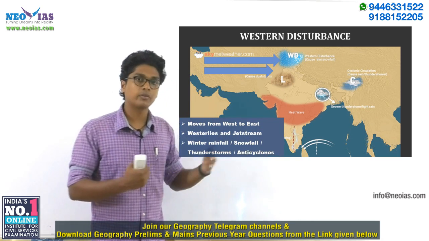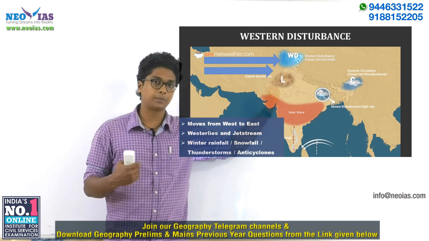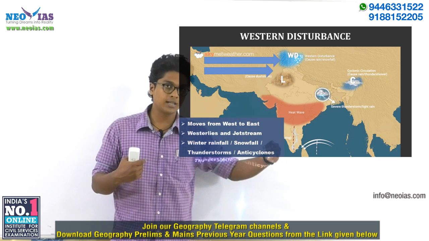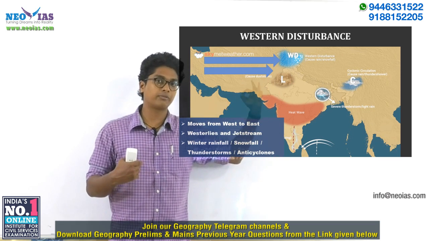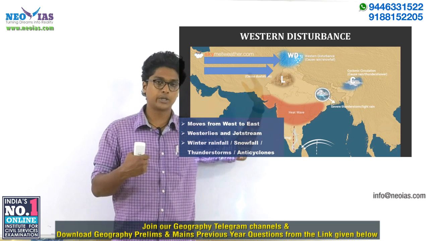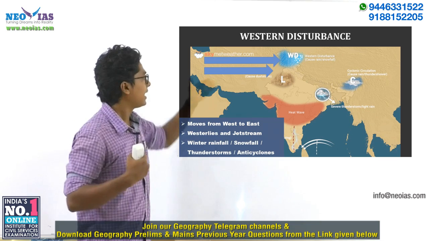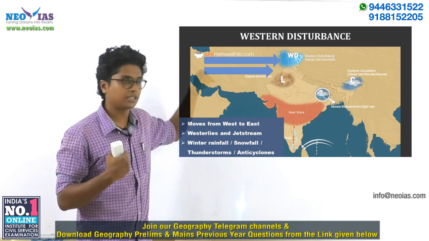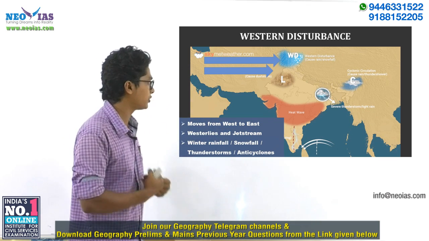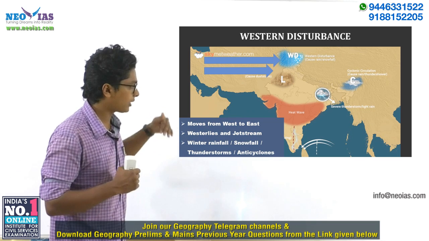Why? Because of the southward shift of the pressure belt and wind belt, under the influence of the southward shift of the apparent position of the sun during the winter season, right? So all of them are related. The movement of the sun, the shift of pressure belt and the shift of wind belt, all of them are related to each other. Anyway, let's come back to the effects.